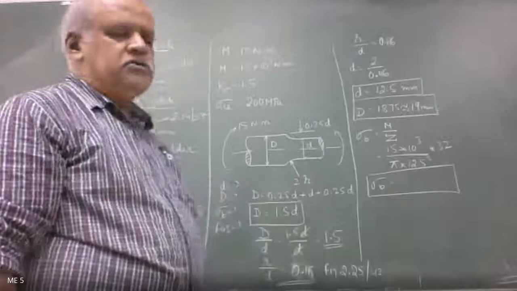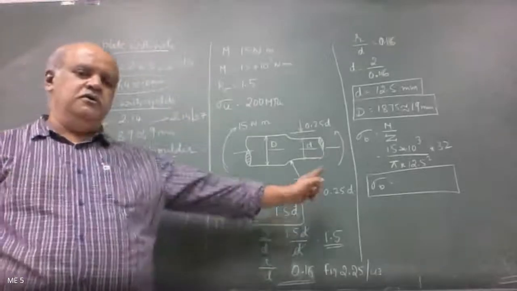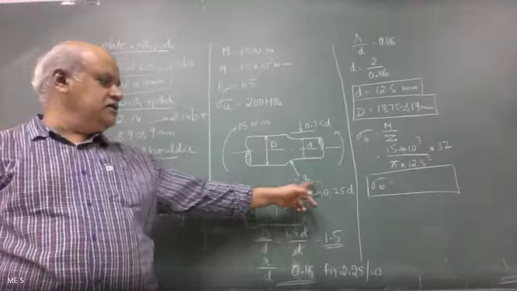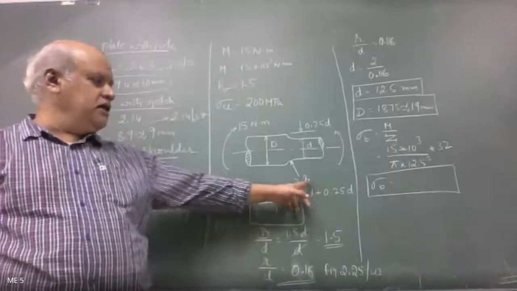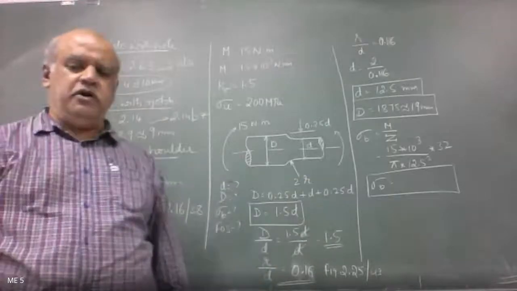So is the fillet radius 2r, or r equal to 2? Sometimes they'll give it like this also, so don't get confused. Either way, radius is equal to 2 mm.